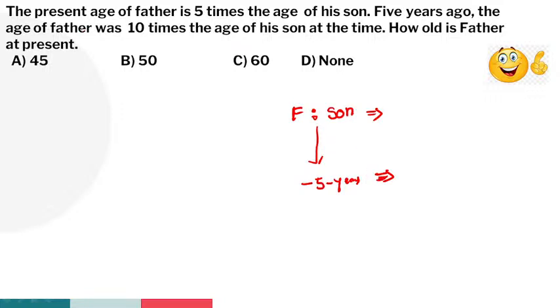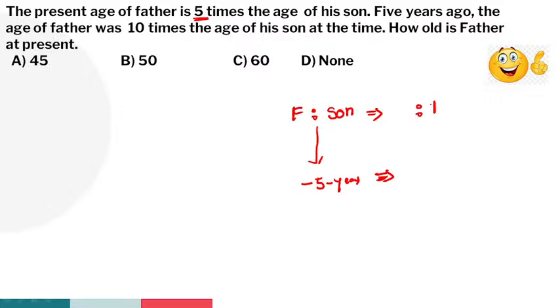First read the question properly, guys. The present age of father is 5 times the age of his son. 5 years ago, the age of father was 10 times the age of his son at that time. How old is father at present? What is the first statement? The present age of father is 5 times the age of his son. Son's age we don't know.